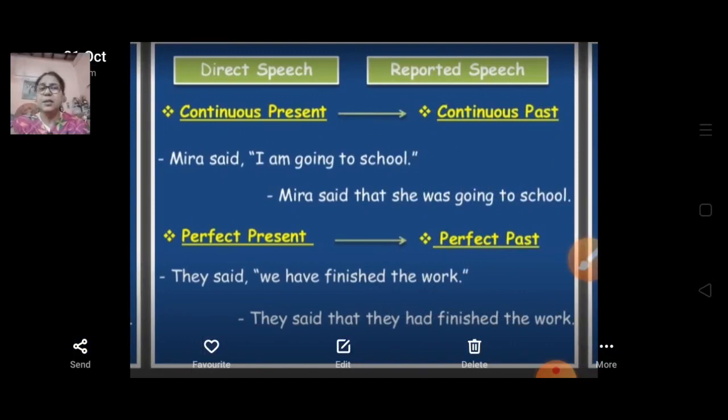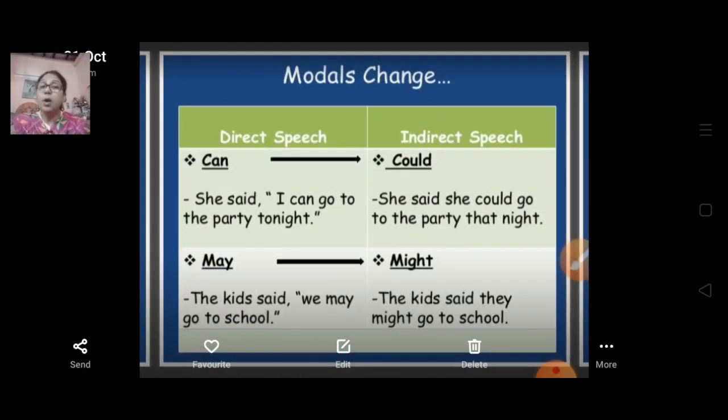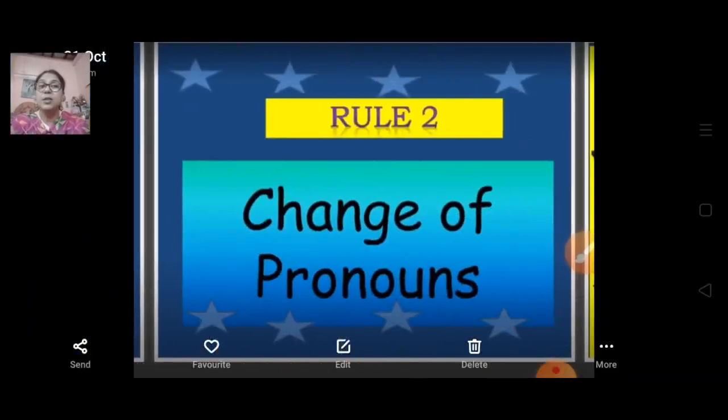Perfect present becomes perfect past, and past perfect tense remains in past perfect tense. Future will conditional will converts into would, and modals change: can becomes could, may becomes might.